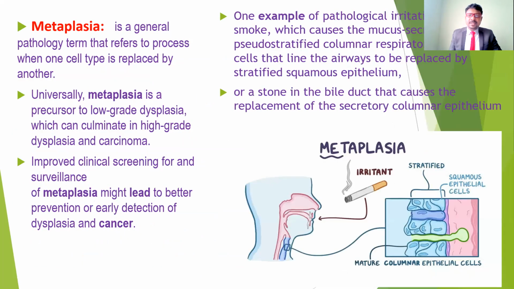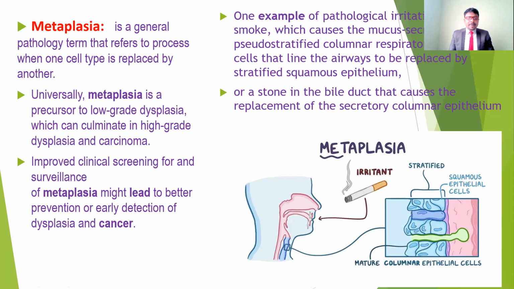Another type of cellular adaptation or cellular change is metaplasia. Metaplasia can be seen in many different types of cells. It is a general pathology term that refers to the process when one cell type is replaced by another cell type. So abnormal cells develop, but the previous cells are replaced by other cells. That is the major problem in metaplasia.